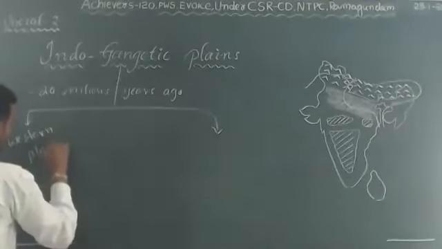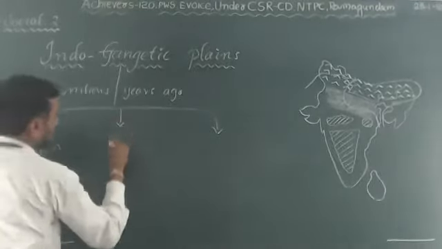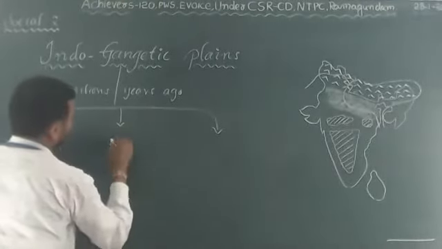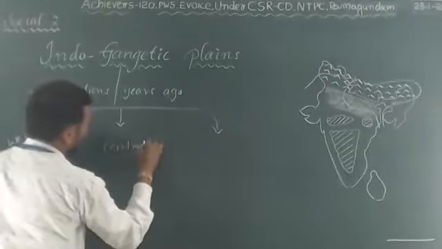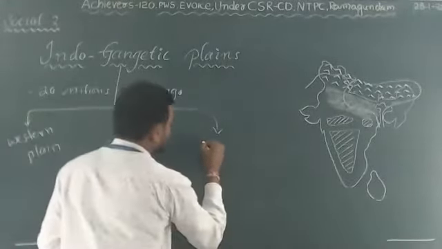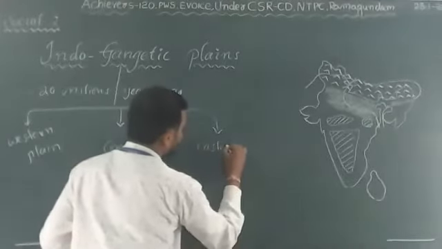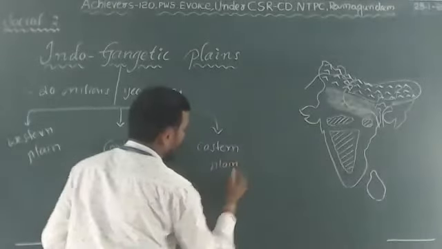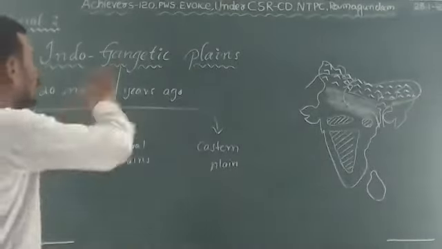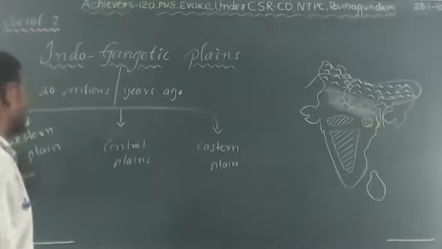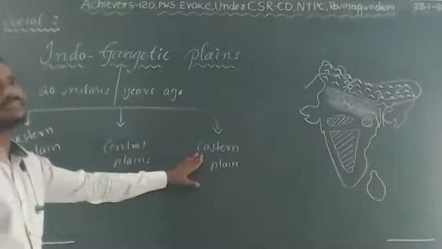Second one, Indus Plains, and the central part, Central Plains, and the Eastern Plains. So the entire Indo-Gangetic Plains can be divided into three: Western Plains, Central Plains, and Eastern Plains.